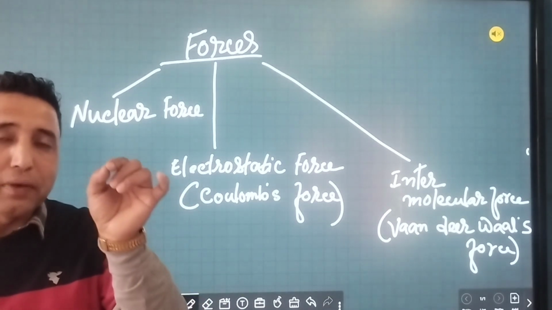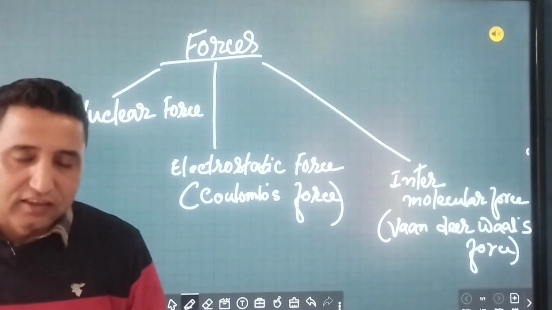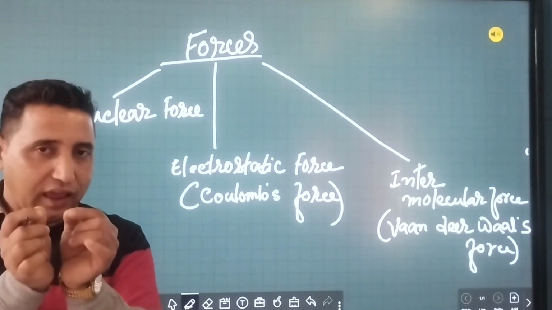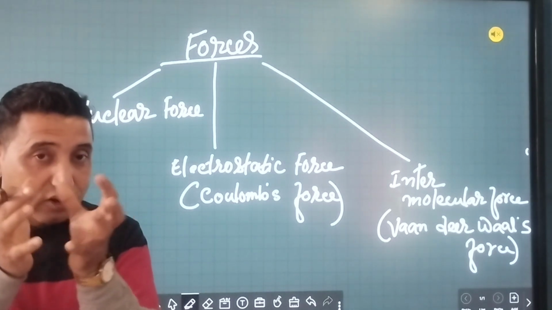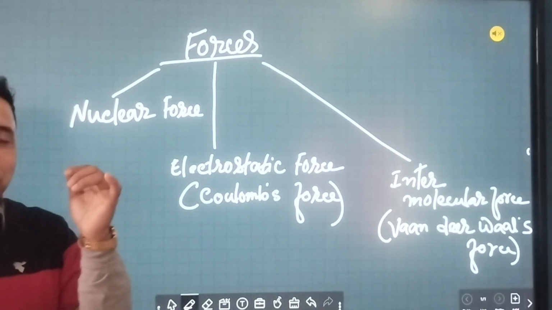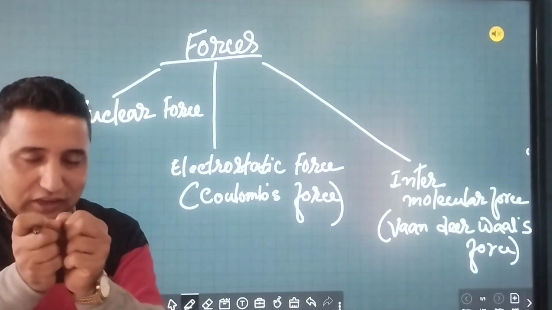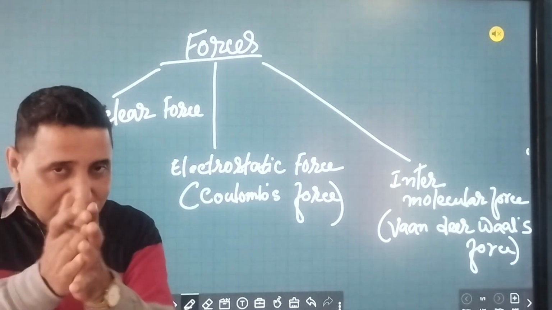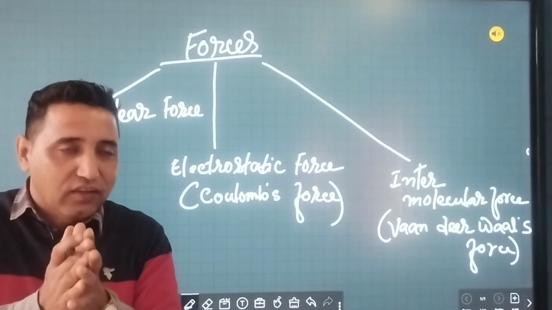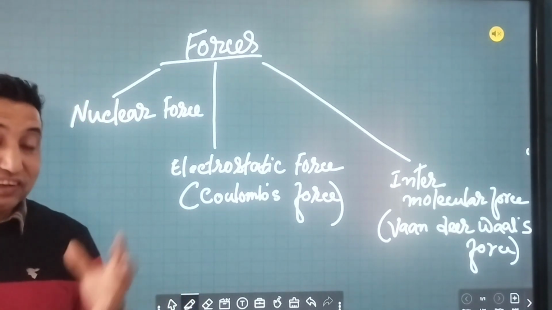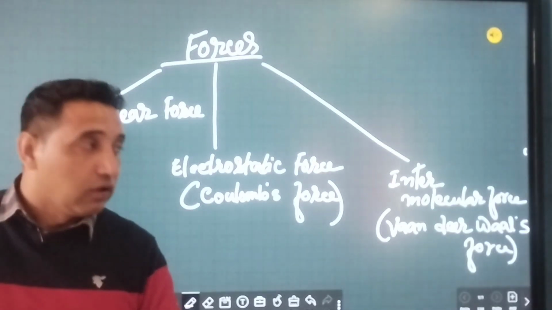Any two microscopic objects situated very near each other will be bound like with Fevikwik gum. That is nuclear force, the most powerful one. It sticks in such a strong way that you cannot separate it. It is the attractive force.